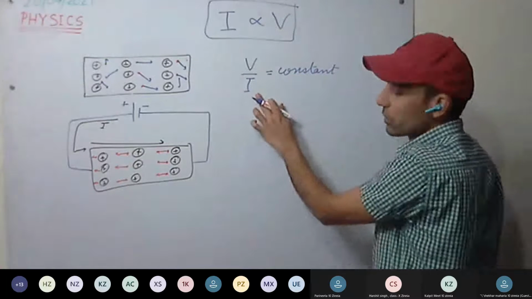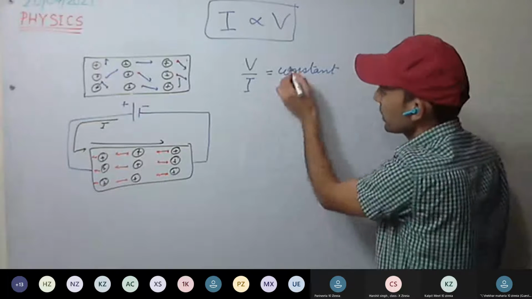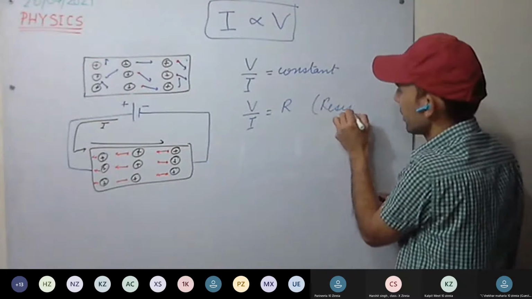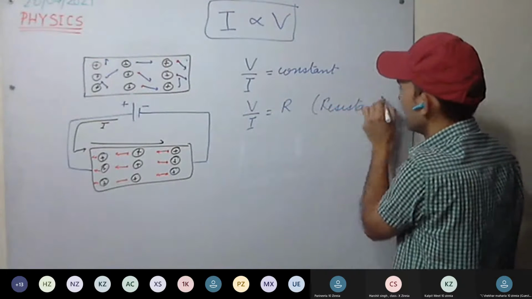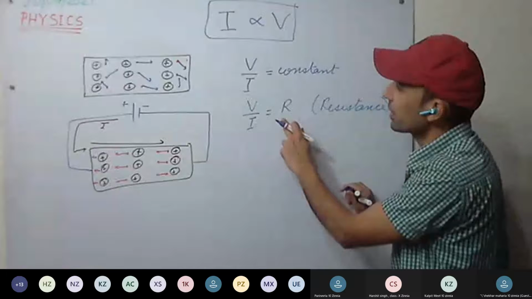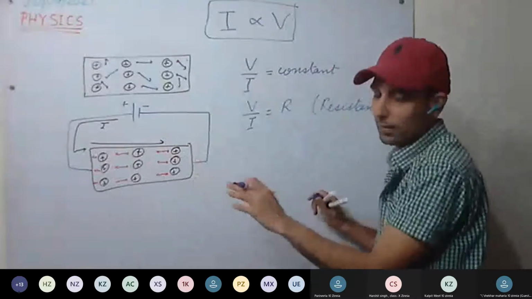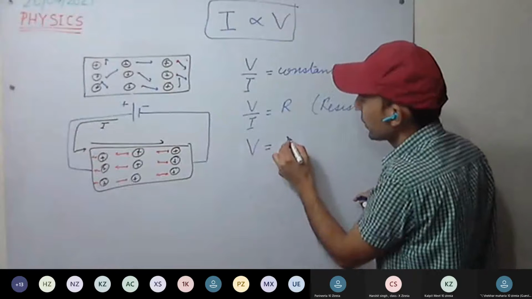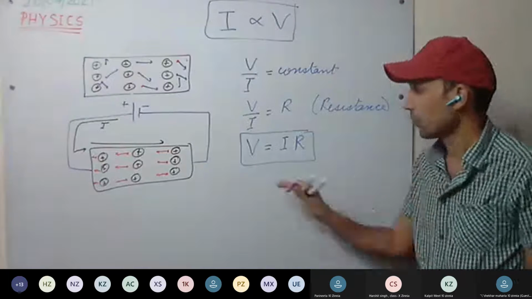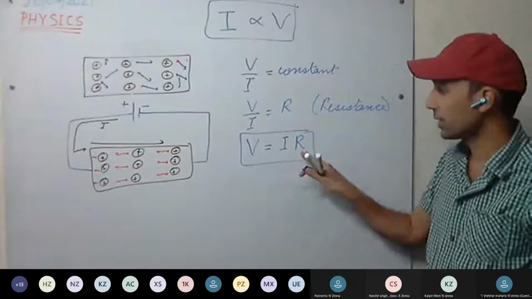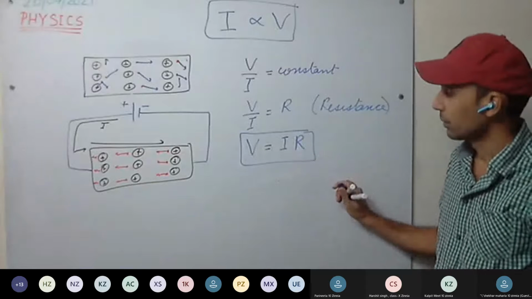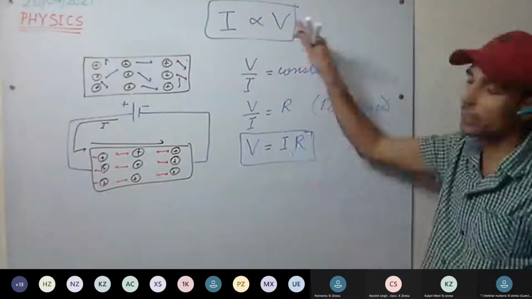V upon I is constant, or this constant we can replace with R. That is R, it is resistance. How are these related? With a constant, that constant is R. That is, resistance remains constant. Or we can rewrite the equation as V equal to IR. This you have studied. Potential difference equal to current flowing in a circuit into resistance offered to the flow of current. This is Ohm's law.